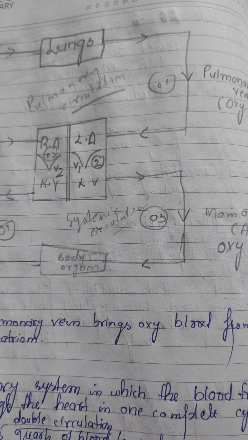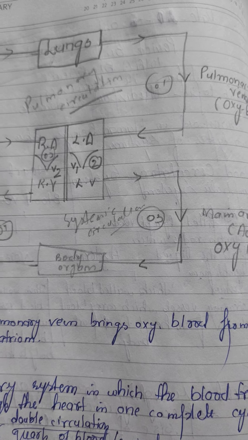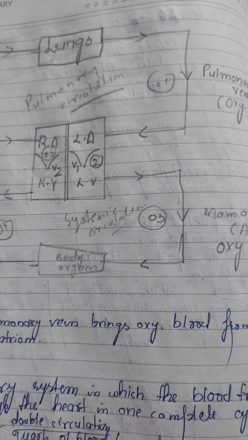The heart beats continuously. And when the left atrium contracts, the oxygenated blood is pushed through valve V1 into the left ventricle.